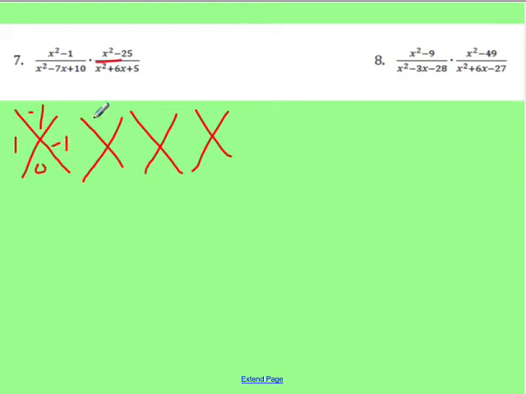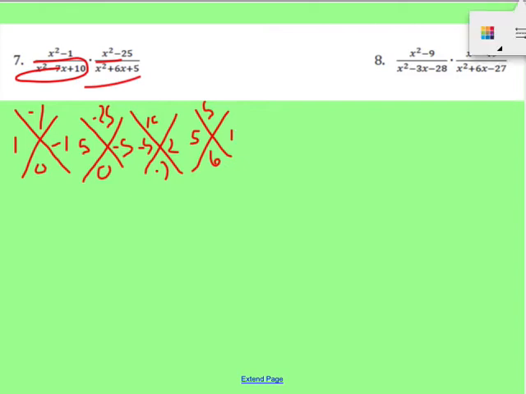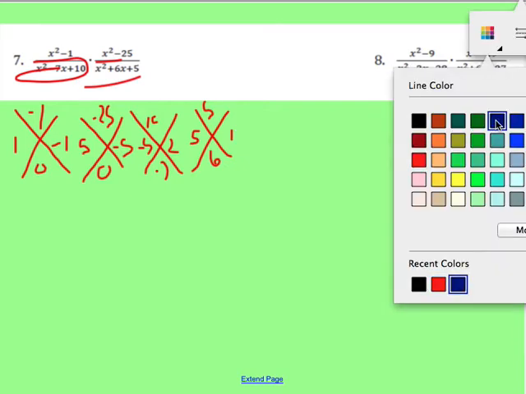For this one, we're multiplying to negative 25 and adding to 0. That's going to be 5 and negative 5. For this one, we're adding to 10, multiplying to negative 7. That's going to be negative 5 and 2. For this one, we're multiplying to 5, adding to 6. That's going to be 5 and 1. Hoofda! So now I need to write out all of my factors.